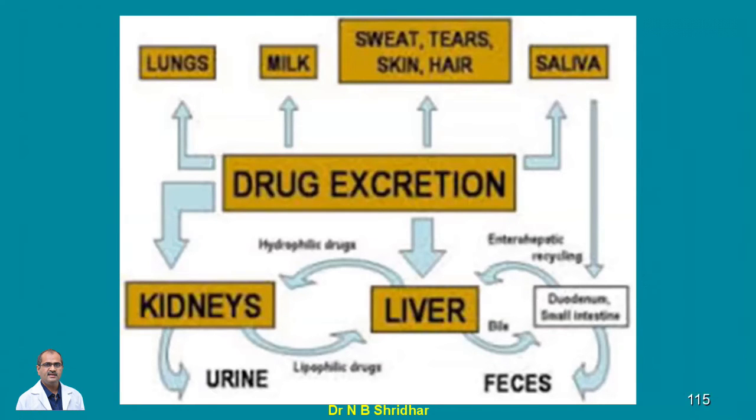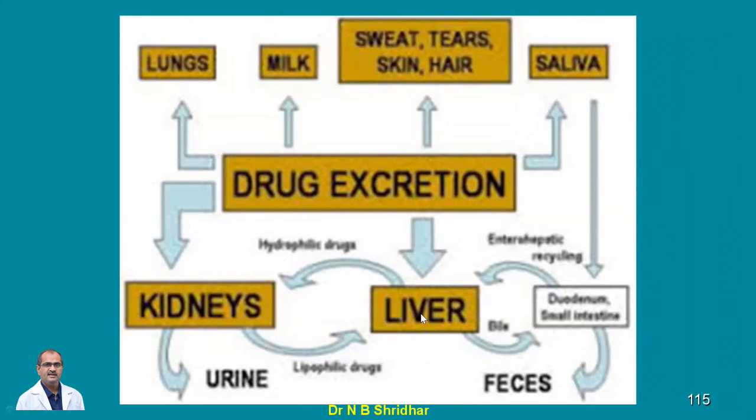And here you can see that drug excretion is mainly through the kidneys, that means through the urine, because in the kidneys the urine is formed. The lipophilic drugs are not excreted through the urine directly. They get reabsorbed in the kidney, get circulated and are made into hydrophilic drugs.